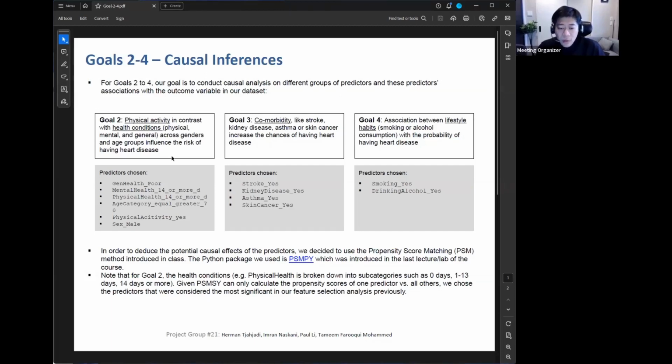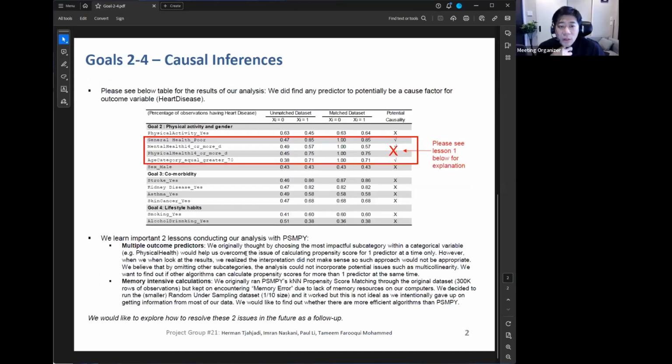By the way, we are using the Python package PSMPY, and we'd like to move on to our final conclusion. Our conclusion is that after propensity score matching, we did not find any predictor to be the potential cause of our outcome variable, heart disease. There is a little caveat here, where we realized that using a subcategory of a general condition of health, mental or physical, is not the correct way of doing it, and therefore we would like to look for ways to overcome that in the future.